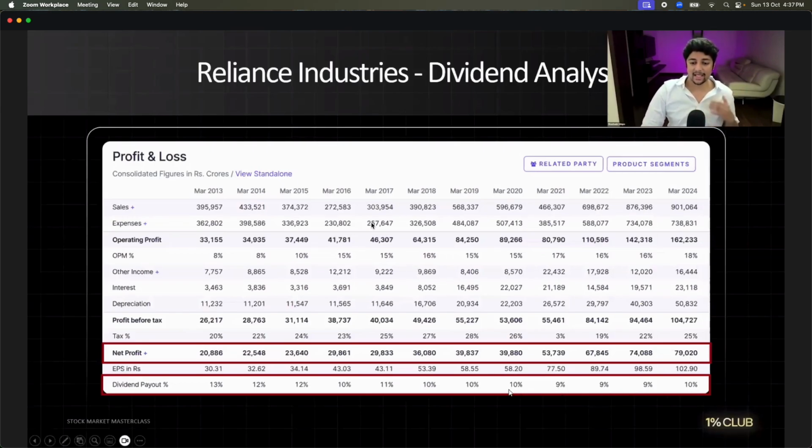And if you see, Mukesh Ambani in the last 10 years has always stuck to around 10%. 10, 9, 9, 9, 10, 10, 10, 11, 10, 12, 12. See? That means Mukesh is saying, boss, I'm very clear. Most of the money is going back into my business.